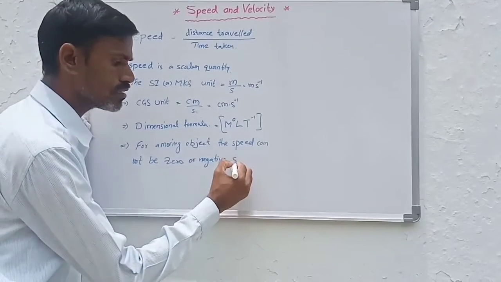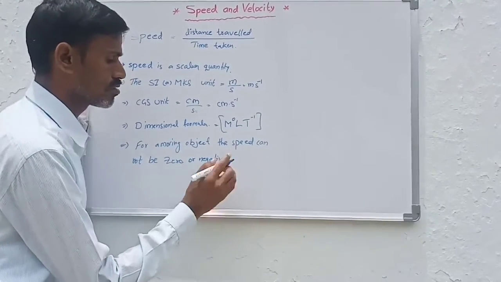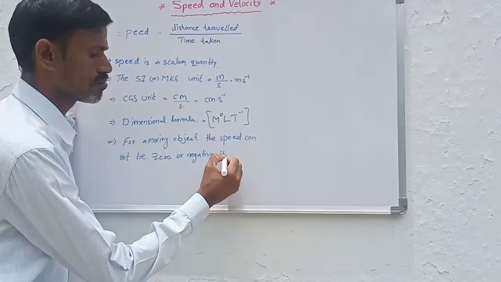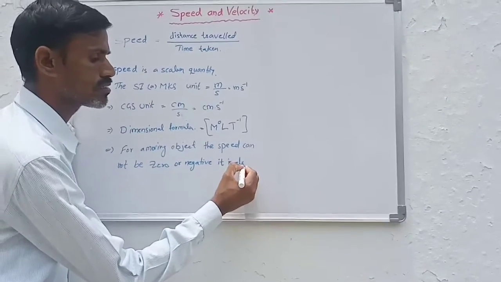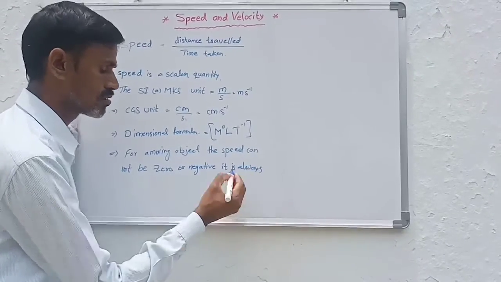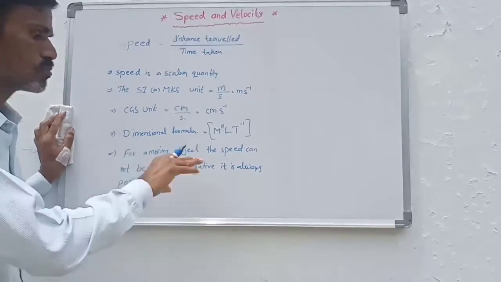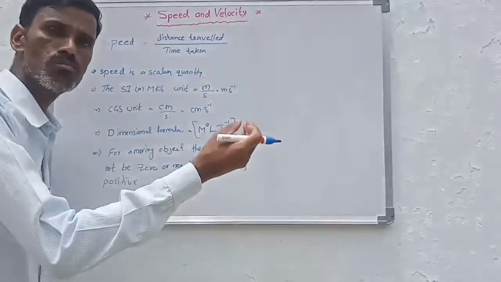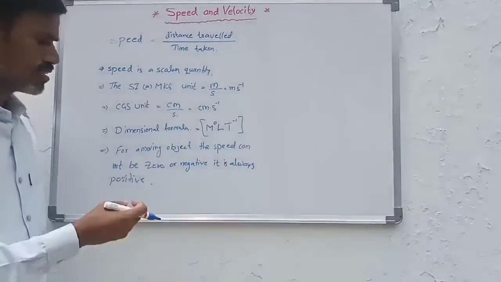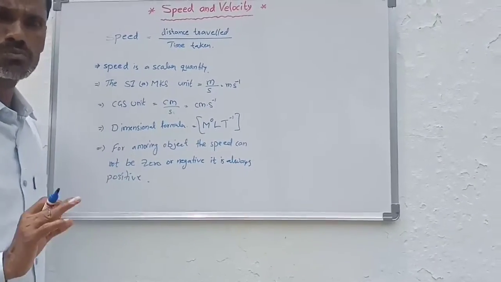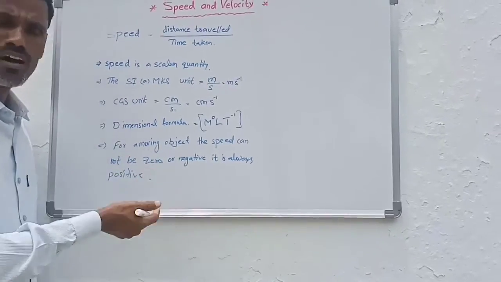Speed is always positive. Whenever an object moves from one place to another, the speed is always positive. It cannot be 0 or negative.